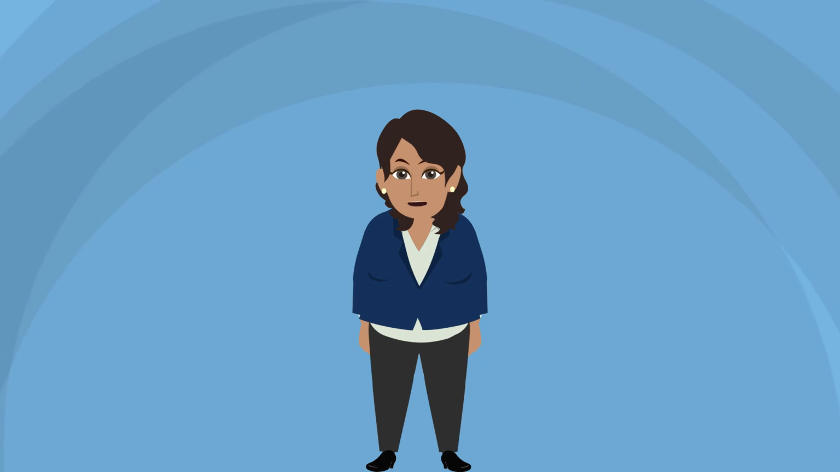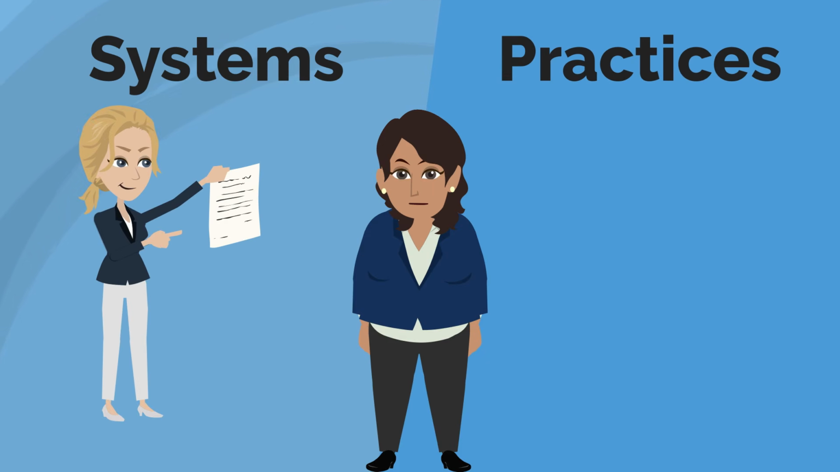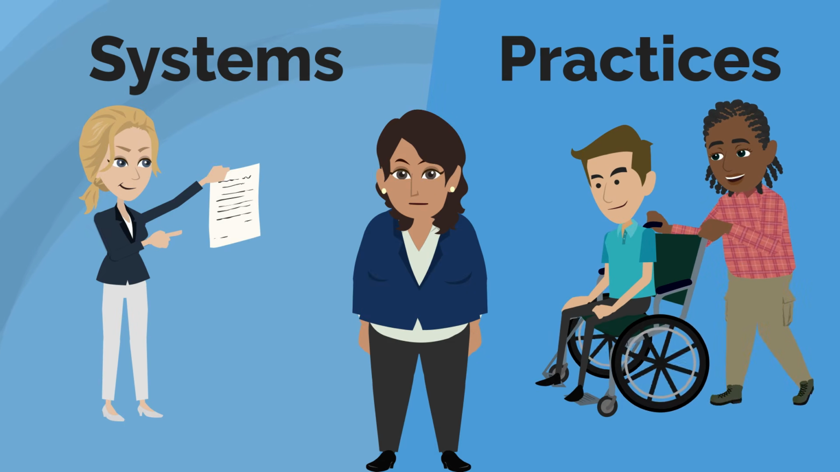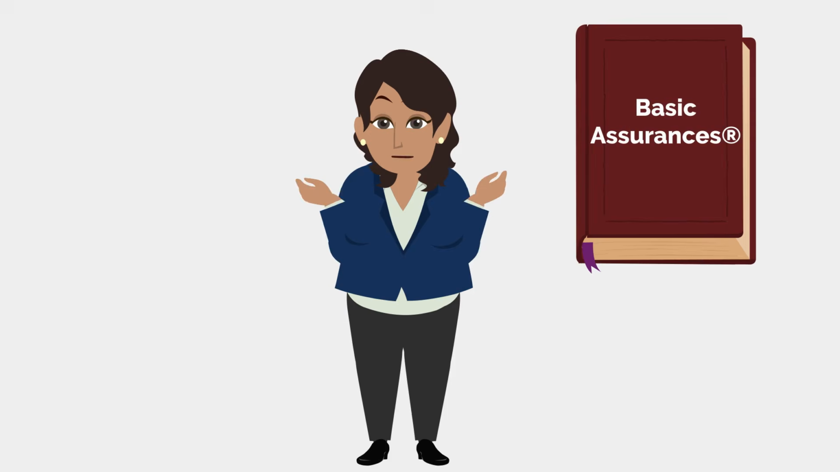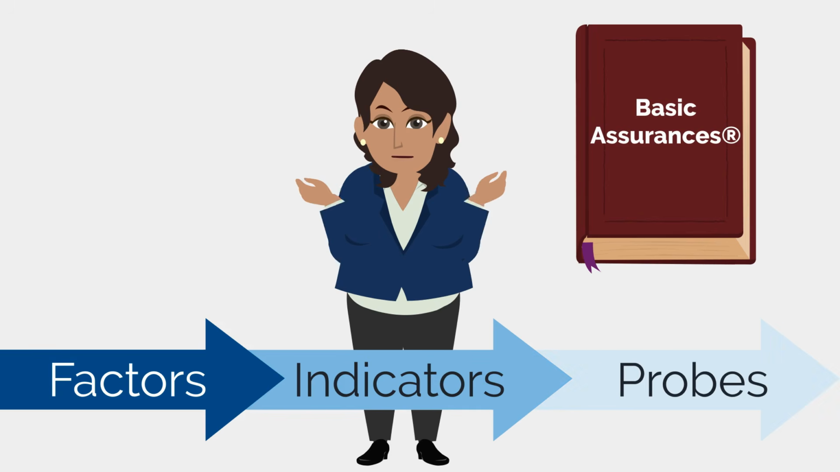The Basic Assurances review two key areas: systems and practices. Systems are organizational supports that provide the structure for organizational practice. Examples include policies, procedures, trainings, forms, and more. Practices are what's observed in daily operations, how those systems are put into action. The tool is organized under numerous factors, dozens of indicators, and hundreds of probes.